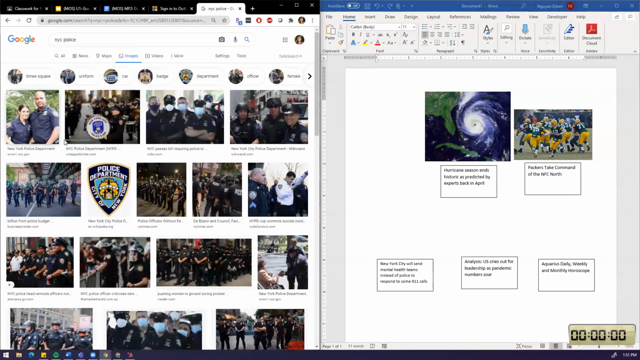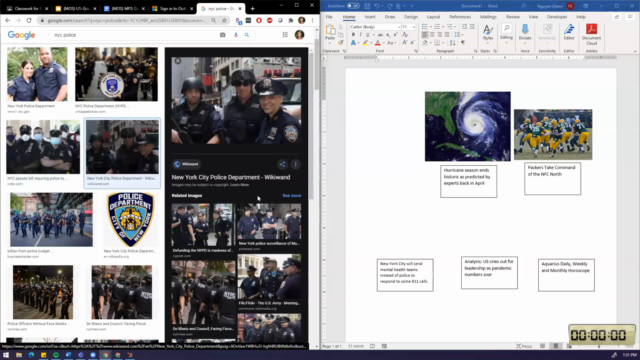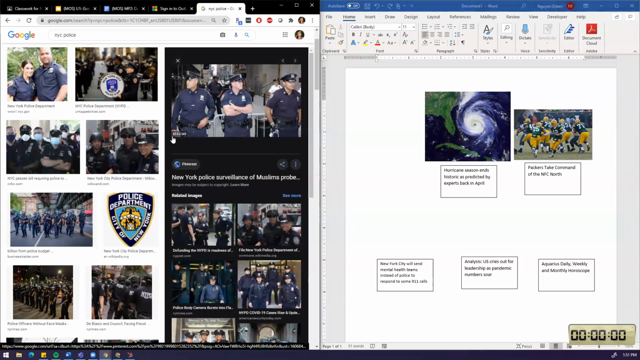And I'm just going to pick like this one with them in the masks. Oh, that's a huge picture. I don't want a huge picture. I'll pick this one. That's huge also. So I'm looking at the sizing right here because I don't want it to be too huge.